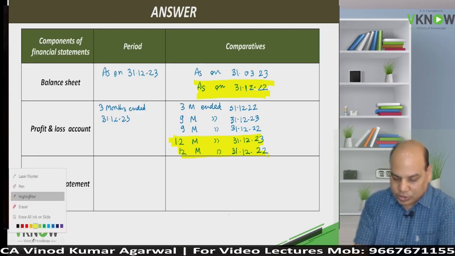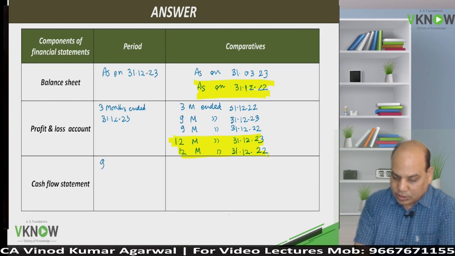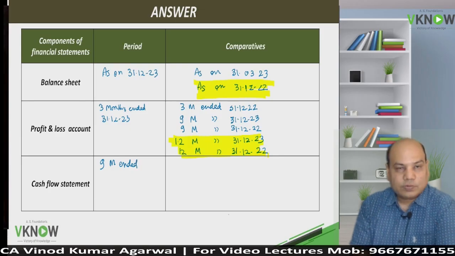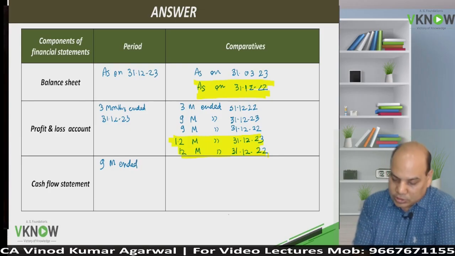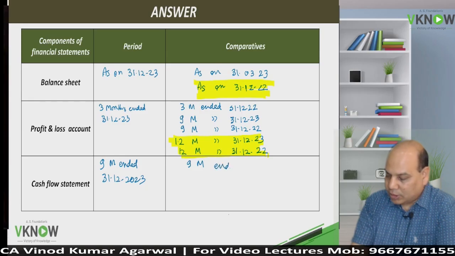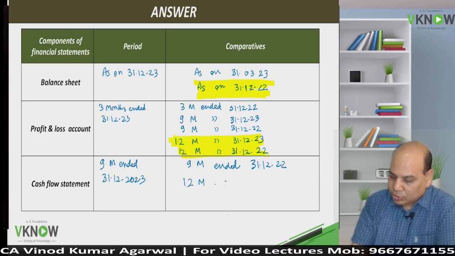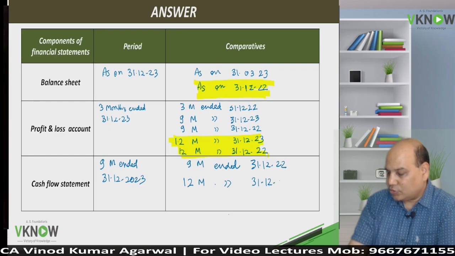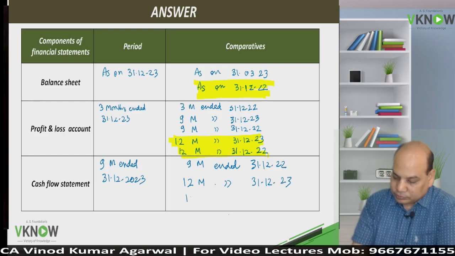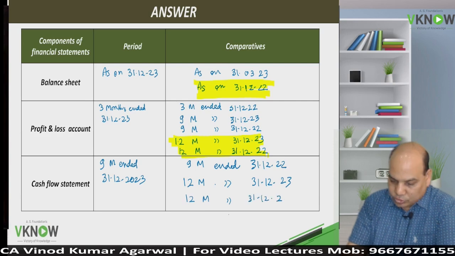And the cash flow statement would be compulsory for 9 months ended, year to date. For the cash flow statement only year to date, 9 months ended 31/12/23, and comparative, which is mandatory, 9 months ended 31/12/22, and 2 more for seasonal business, 12 months ended 31/12/23 and 12 months ended 31/12/22.